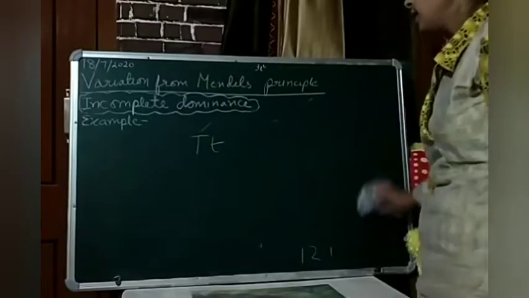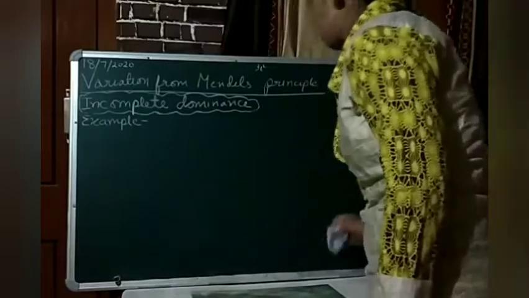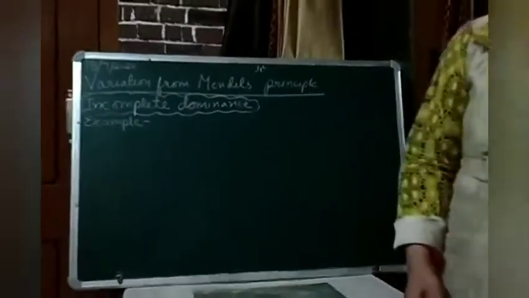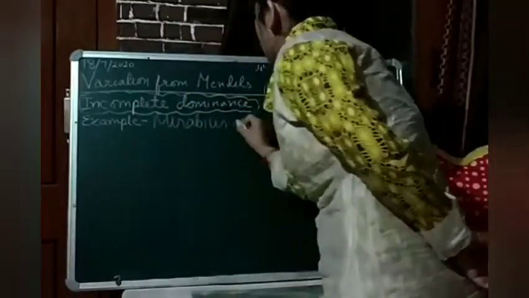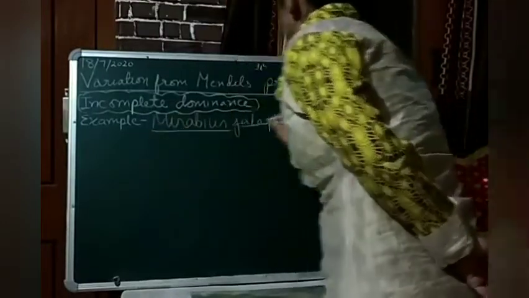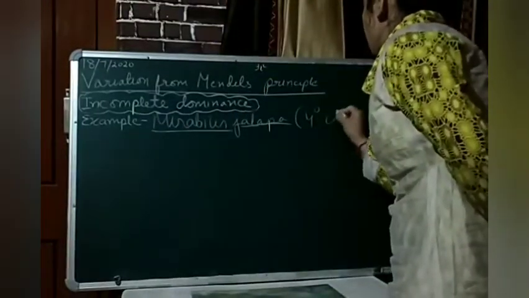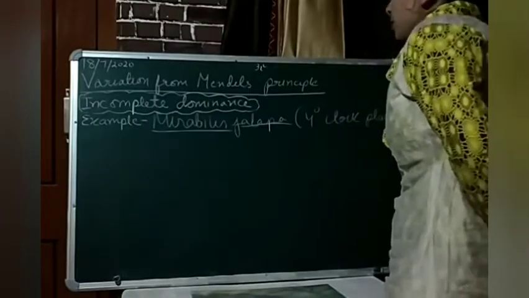But students, there are certain plants where the law of dominance is not at all applicable, and the names of those plants are Mirabilis jalapa, its common name is 4 o'clock plant. Understood?